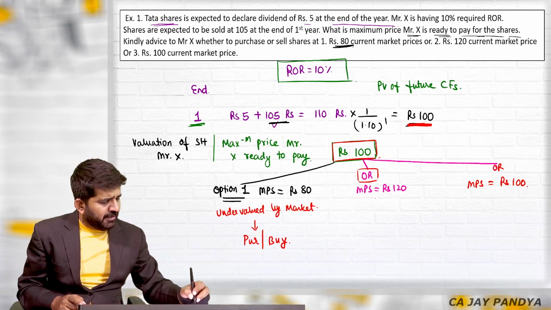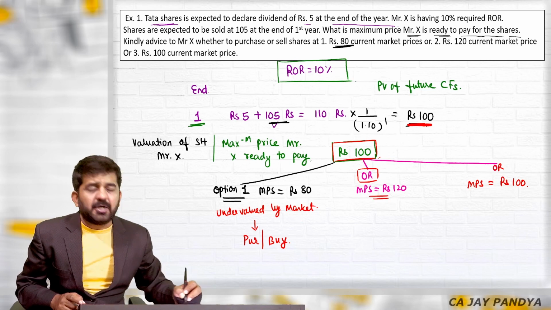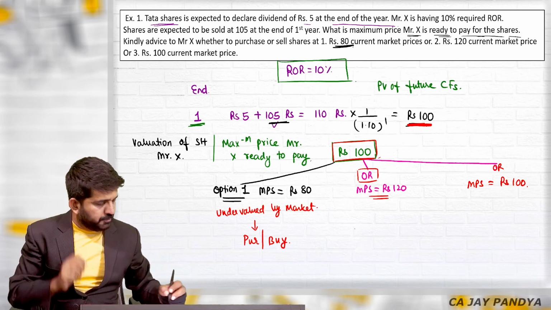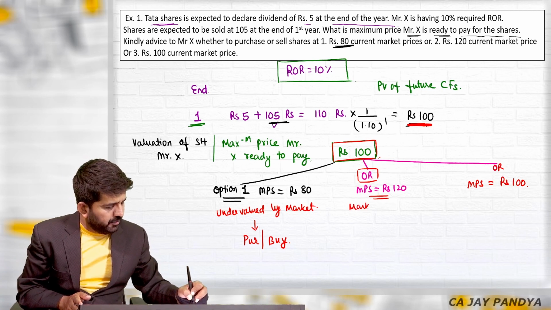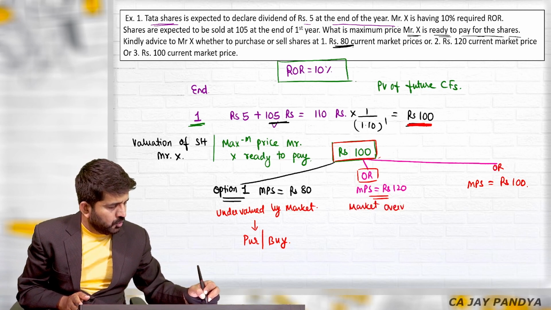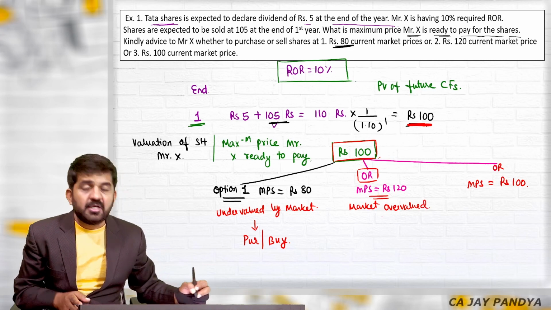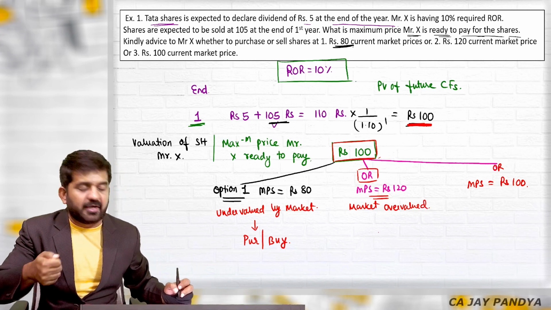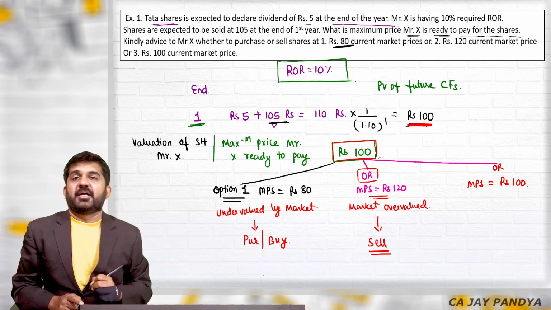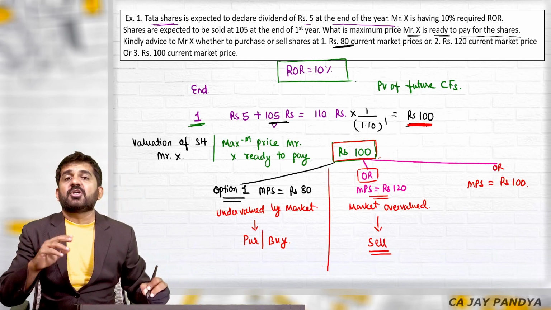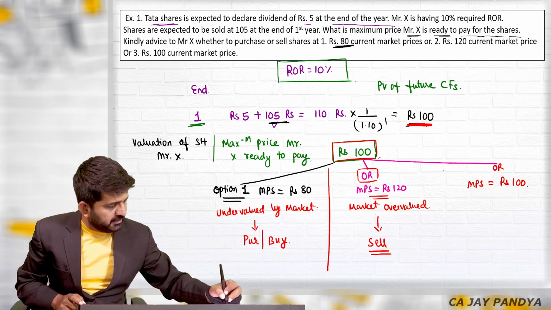Good. Let me do this on my own. If market price of the share is 120, which is the option, market has overvalued. In Hindi, market में महंगा मिल रहा है. If market has overvalued, you will sell the shares. Please understand, these are the different options of the same share.